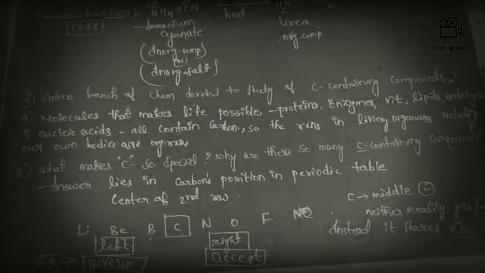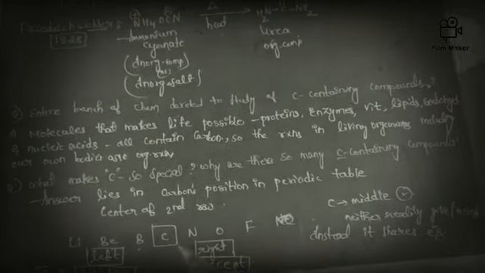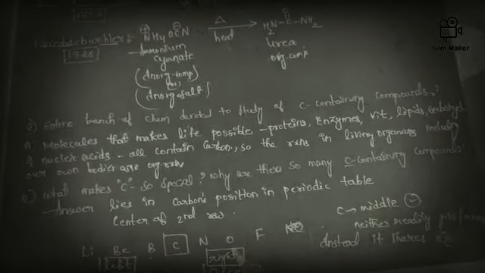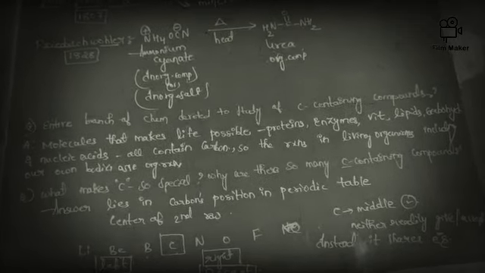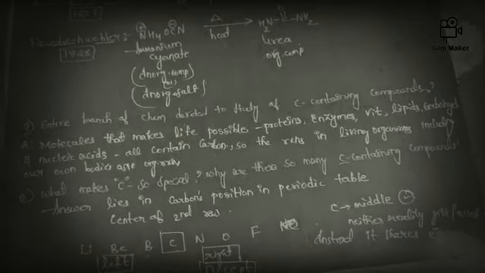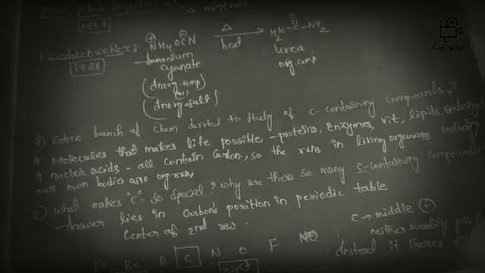Instead, it shares the electrons. It has the sharing tendency, so it is possible to form bonds with so many atoms, so that so many carbon containing compounds exist, friends.